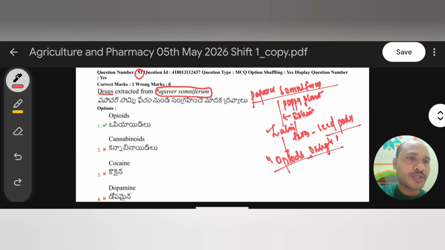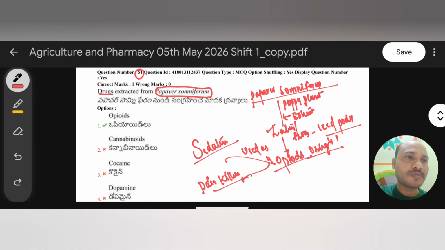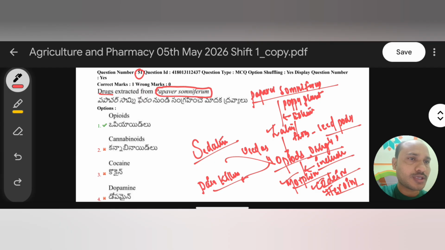These opioid drugs are very important. They are used for sedative purposes, and also as painkillers. Remember: sedative and painkiller. Opioid drugs include various drugs like morphine, codeine, and heroin. All these drugs come under the opioid category only. So they are mainly useful for sedative purposes and as painkillers.